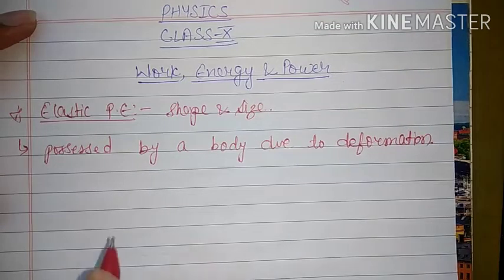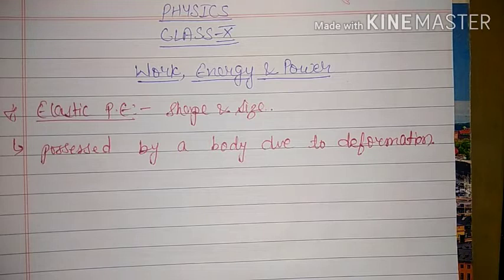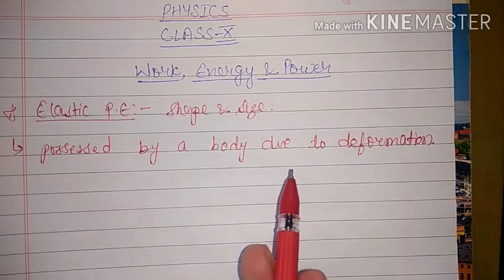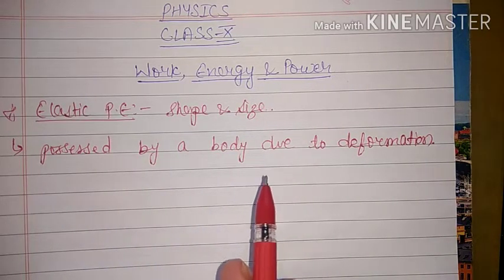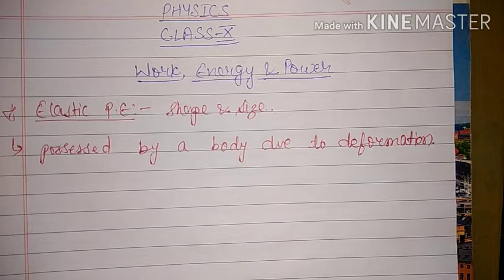Okay. Now our next topic is examples, which we have already seen. That means a stretched or compressed spring or a stretched rubber band. These are all examples of elastic potential energy.